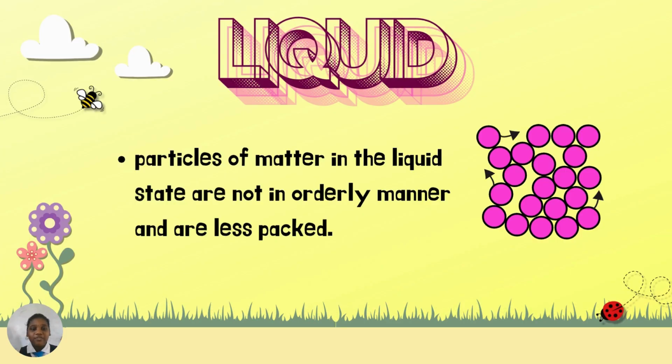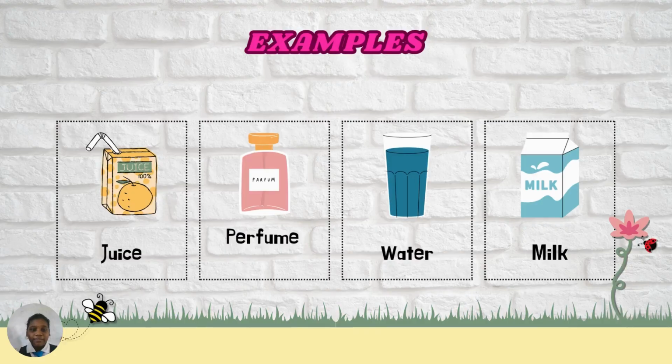Liquid. Particles of matter in the liquid state are not in an orderly manner and are less packed. Example: juice, perfume, water, and milk.